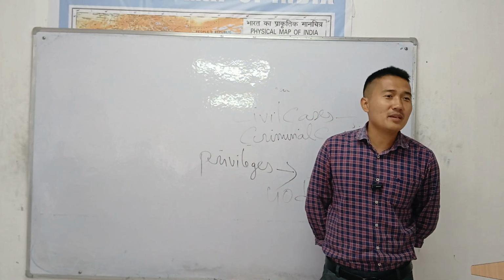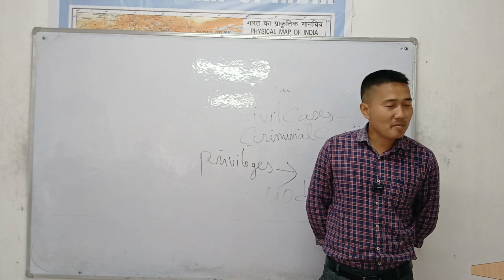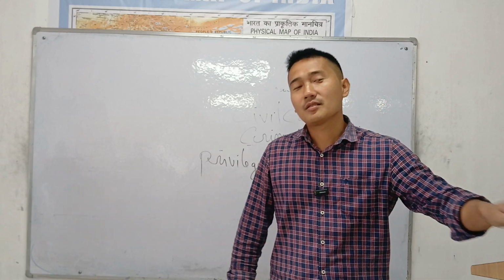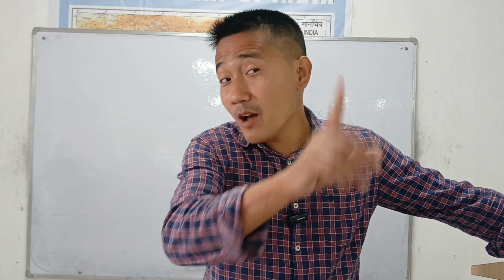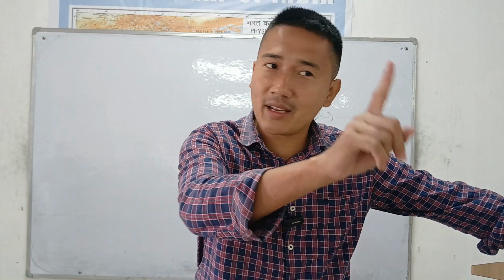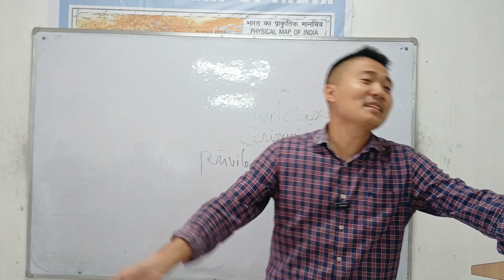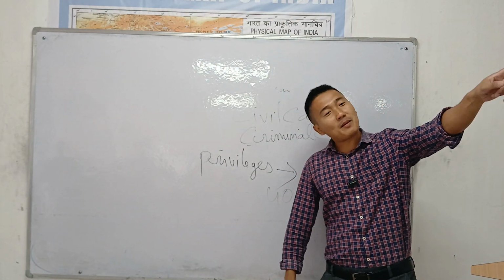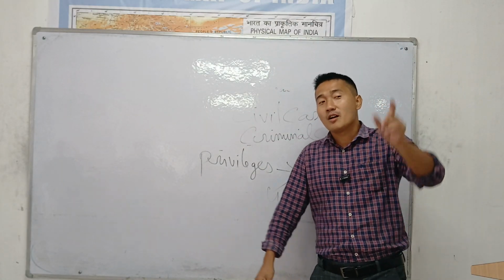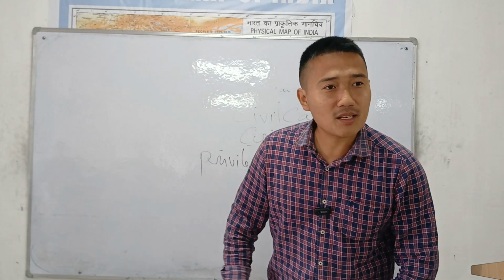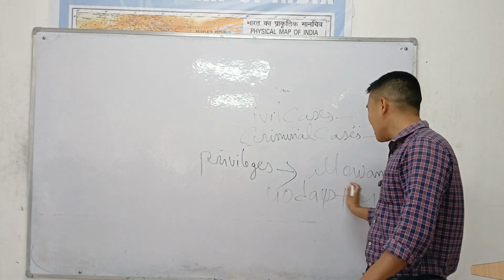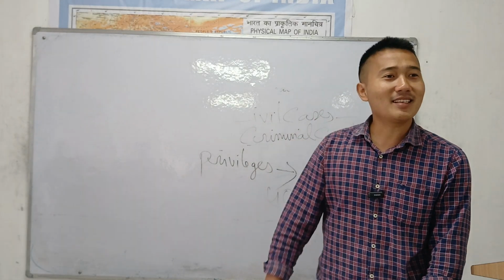The member of the parliament can be arrested, but if the session has been announced, only after 40 days. Within 40 days they cannot be arrested. So before the session, 40 days you cannot be arrested. After the session also, another 40 days. You can arrest that particular member only after 40 days of the session. So it makes how many days? 80 days. Too important.